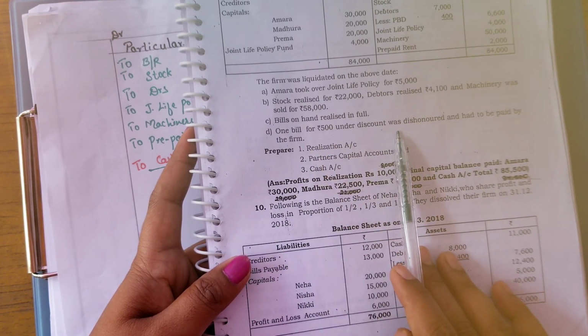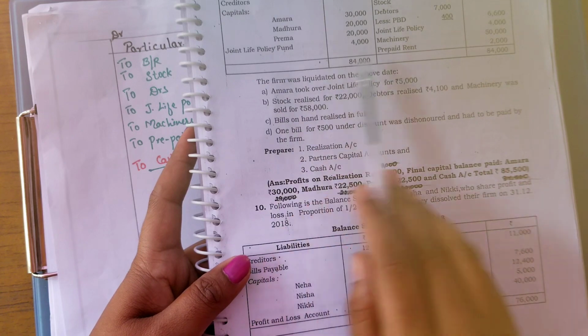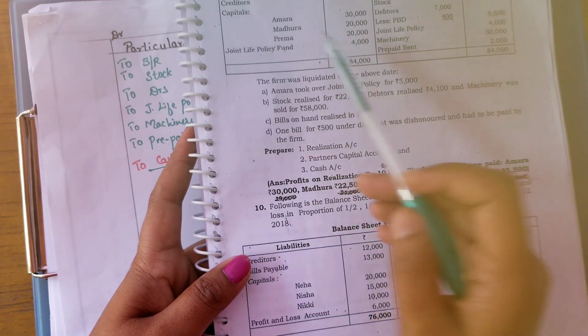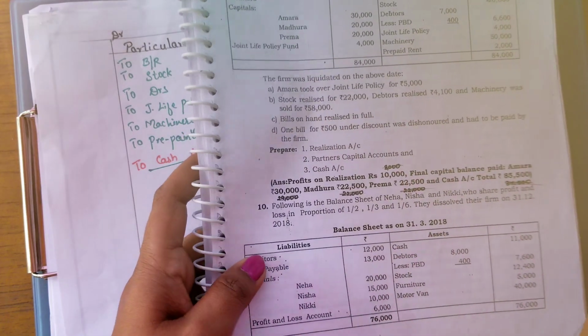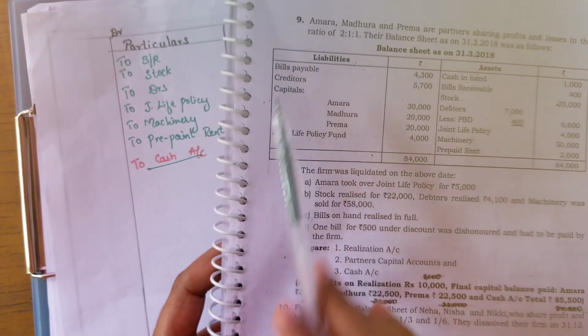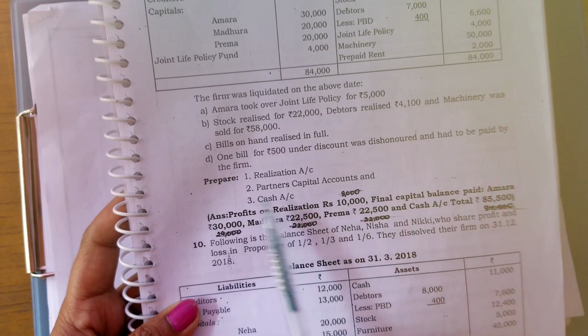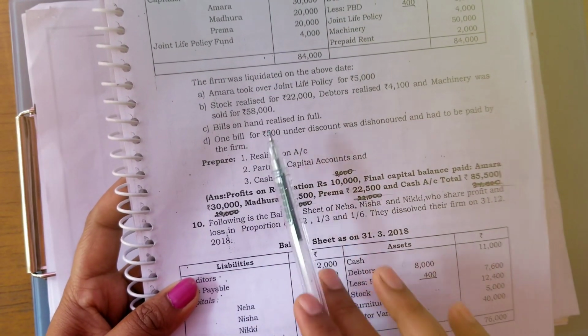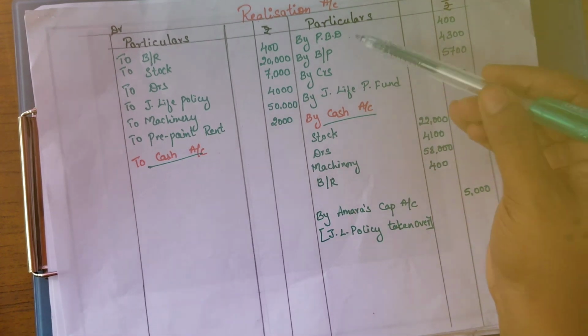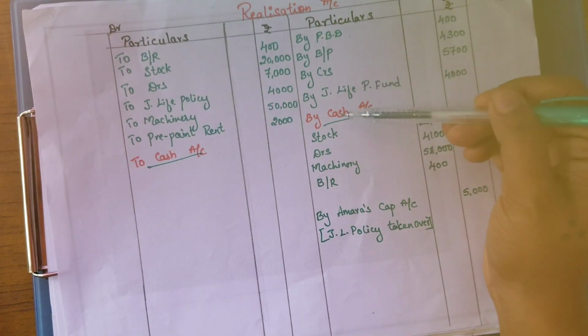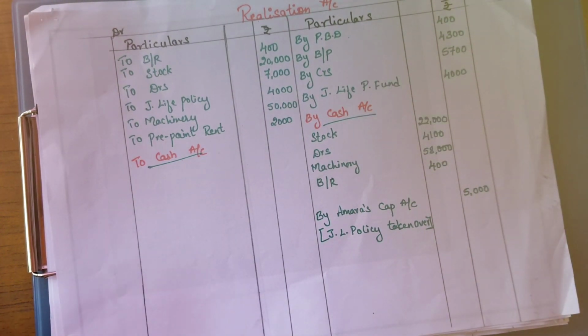This is an extra bill. Nowhere in the adjustments have they given details about how the liabilities are paid, whether bills payable or creditors. There is no information given in the adjustments. At this time we should assume that all the external liabilities are paid by the firm.